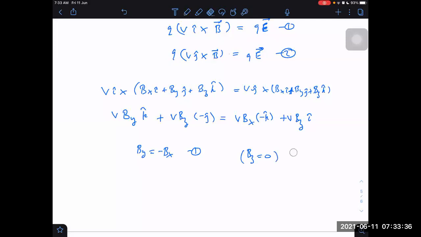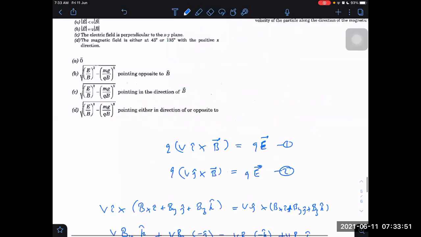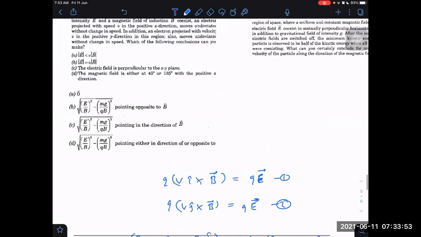Because on one side only I cap is appearing and on the other side only J cap is appearing. It means this is 0 into J cap, and that side I can add 0 into I cap. This component is 0 definitely. Then we are left with just By is equal to minus Bx. If By is equal to minus Bx, we are able to get the conclusion now.